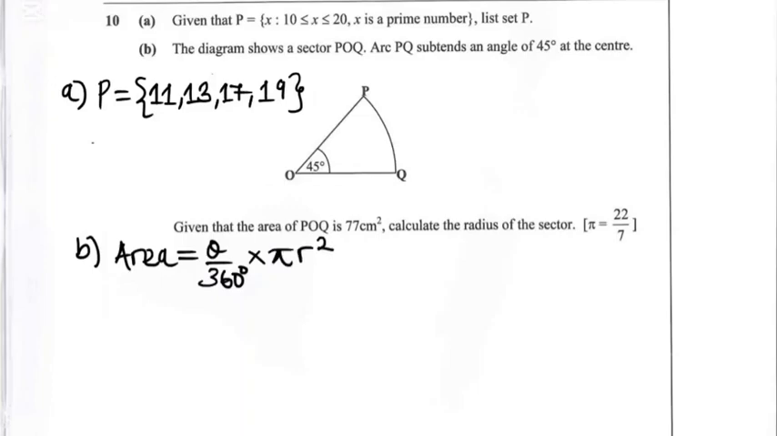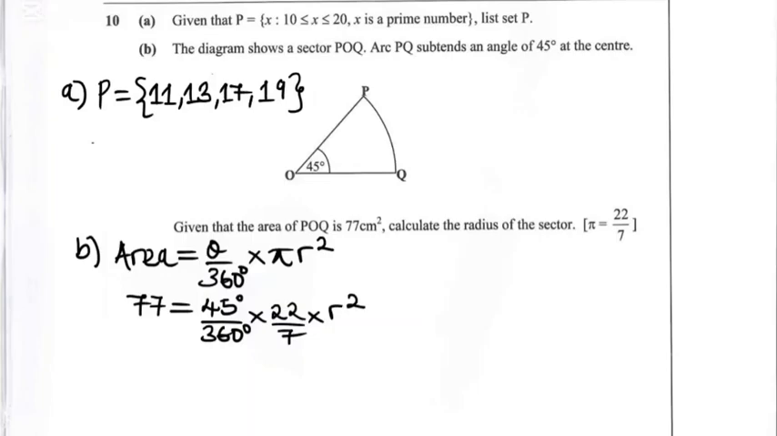So now for finding radius, we are going to substitute on area. This is given as 77 centimeters squared, and this is equal to theta. Theta is the angle at the center, which is 45 degrees. Then this is over 360 degrees. Then times pi, which is 22 over 7. Then times radius squared.